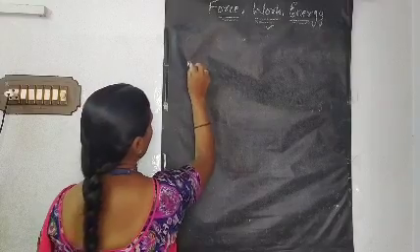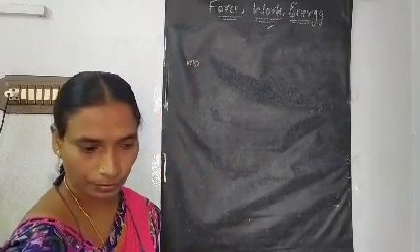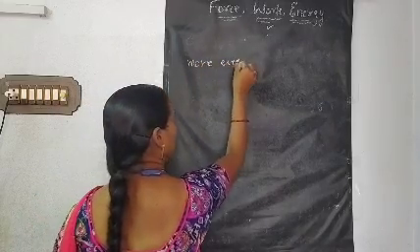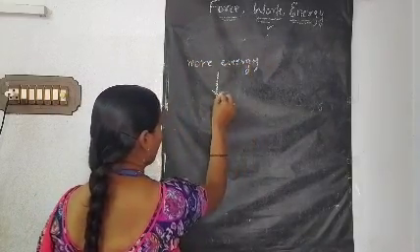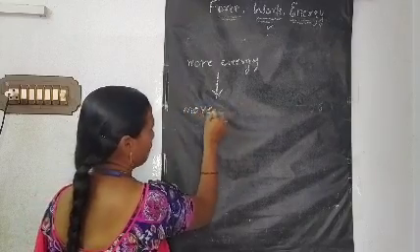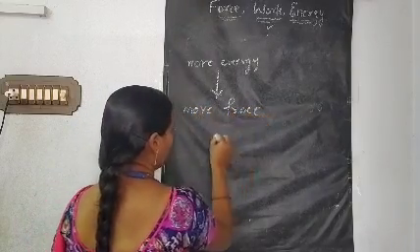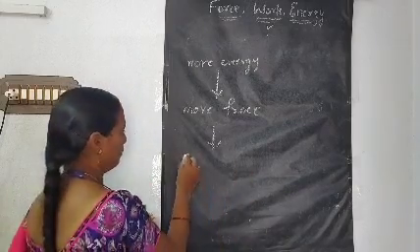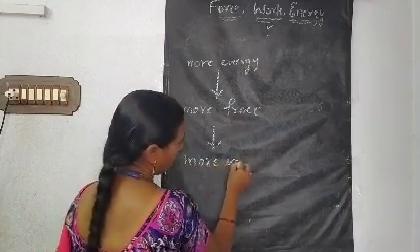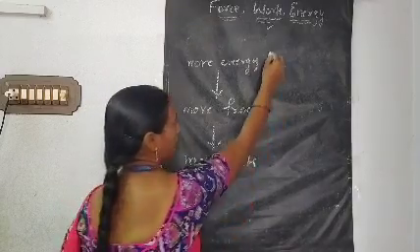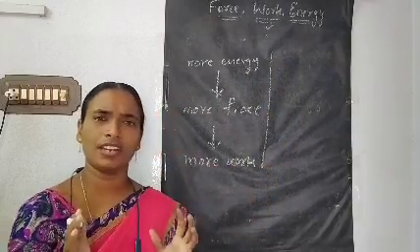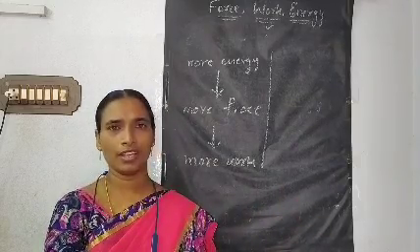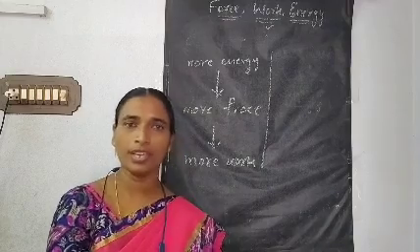If you have more energy, you can apply more force on an object. Then how much work will be done? More work will be done. And next, if you have less energy, less force only you can apply, and less work only will be done.